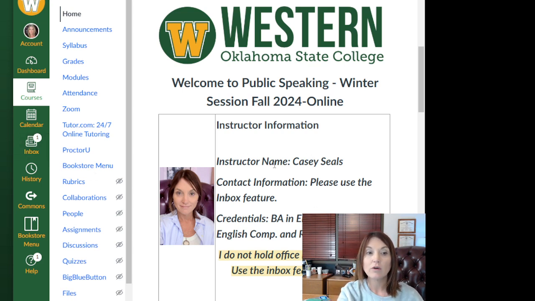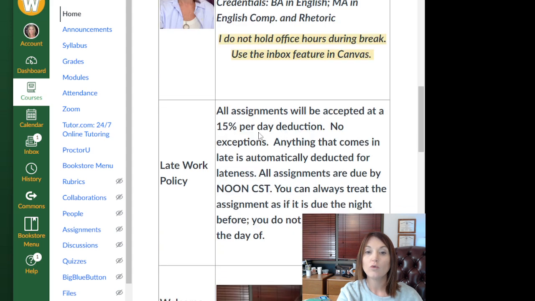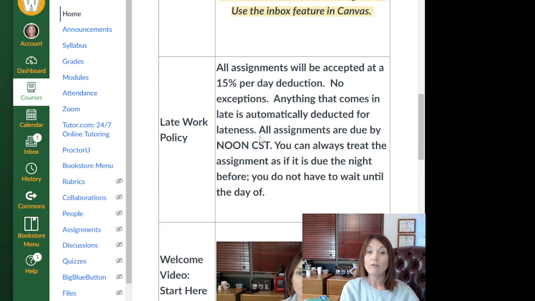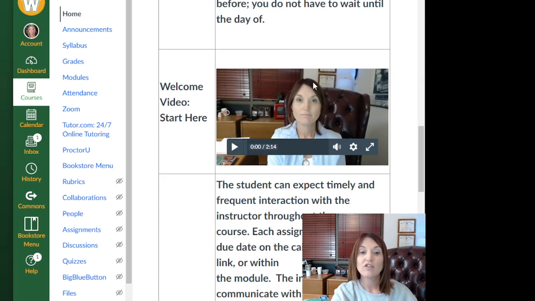Everything that you need is going to be in modules, so I want you to first look at the late work policy. So let's go over that. All of your assignments are due at noon Central Standard Time, not midnight. They're due at noon. So you can always treat it as if it's due at midnight the night before. You do not have to wait, but it is noon Central Standard Time. Everything comes in at 15% per day you are late. So if you submit something at 12:02, it's late. So that is an automatic. Canvas will automatically deduct for that. Watch this if you haven't.